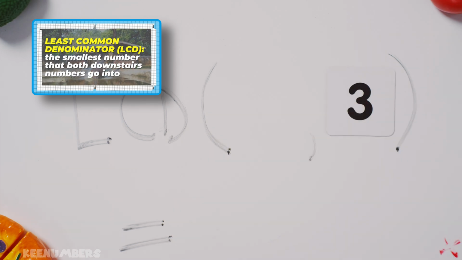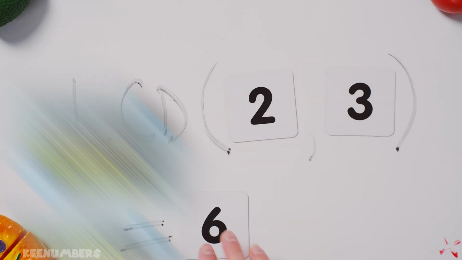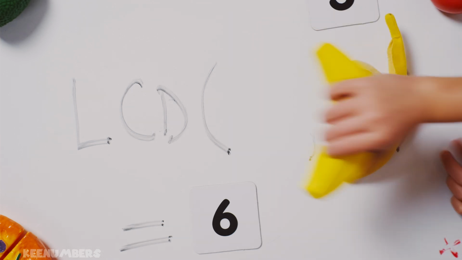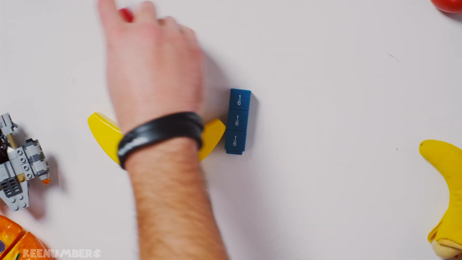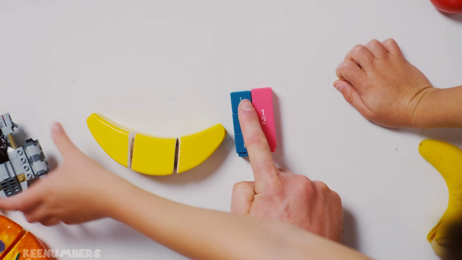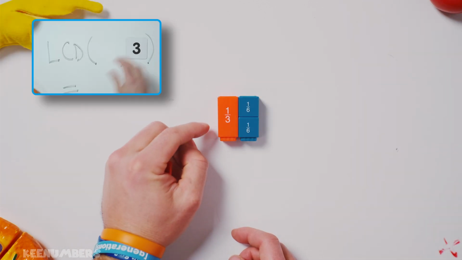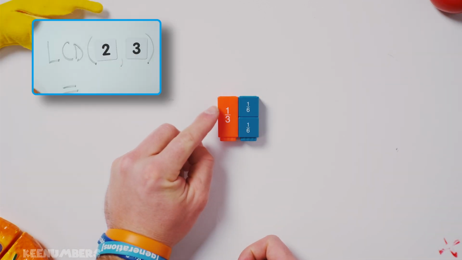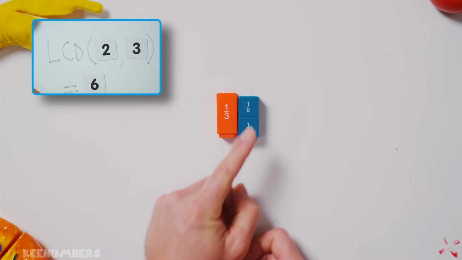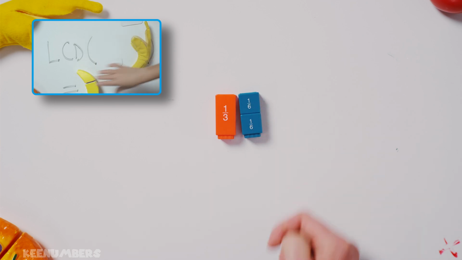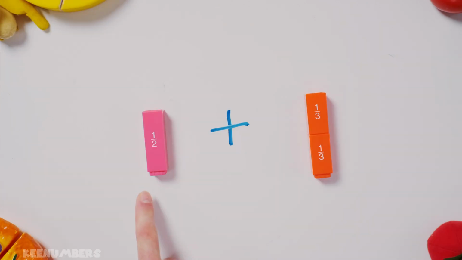The least common denominator of 3 and 2, you may recall, is 6. So we're going to convert these fractions. The good news is 1/2 is equal to 3/6. The LCD, or least common denominator, of 3 and 2 is 6. And so we can convert this 1/3 into 2/6. They are the same. 1/3 is equal to 2/6. So 1/2 plus 2/3, we're going to convert using the least common denominator of 6.